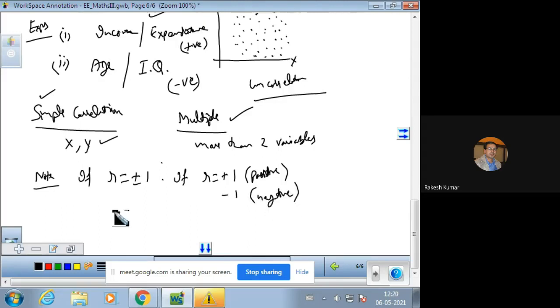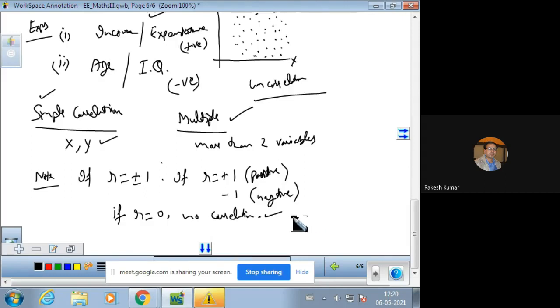If R is 0, this is also possible, then there is no correlation. It means the variables are not correlated with each other. But a non-linear correlation may exist. Remember, in this case.